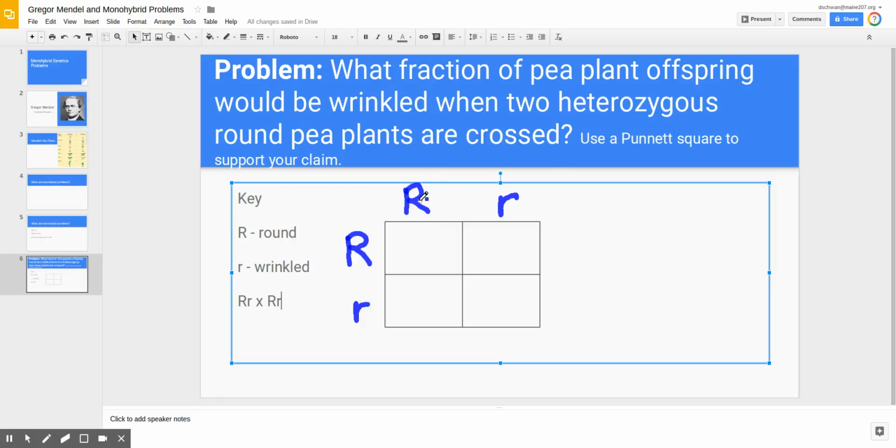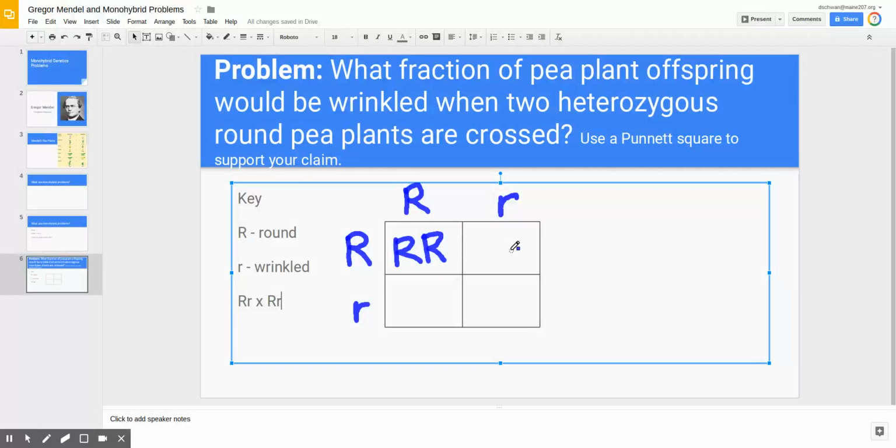So if fertilization were to happen between these two gametes here, the gametes from the father pea plant and the gametes from the mother pea plant, it's possible that they could have an offspring that is big R, big R. That's how their alleles line up and join. This big R comes down, this big R allele comes over to the right, and we end up with a genotype big R, big R.